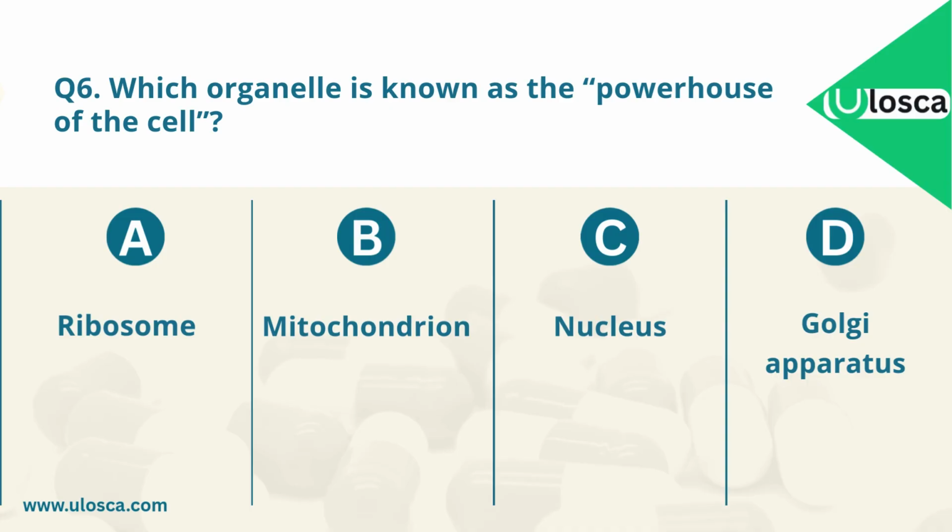Question 6. Which organelle is known as the powerhouse of a cell? A. Ribosome. B. Mitochondrion. C. Nucleus. D. Golgi apparatus. Which one is the correct answer?